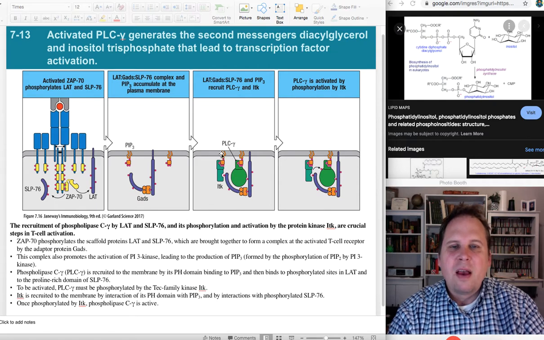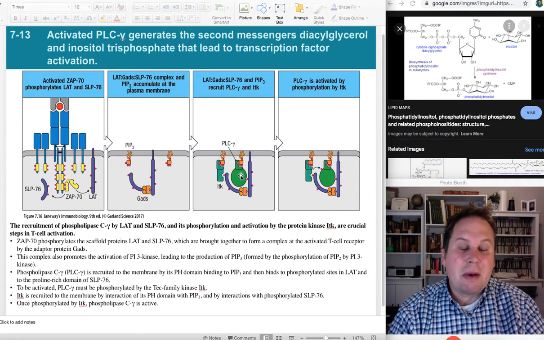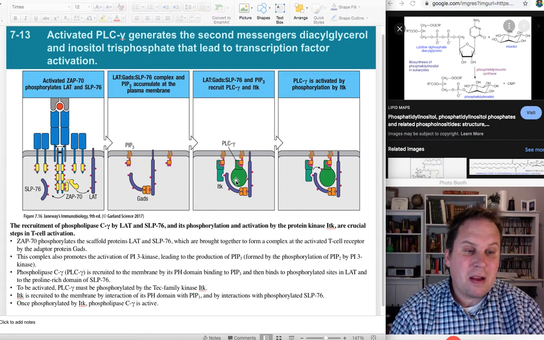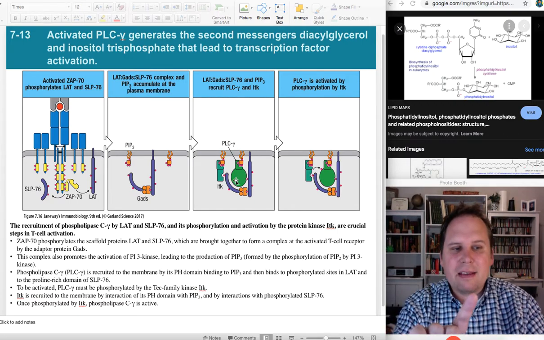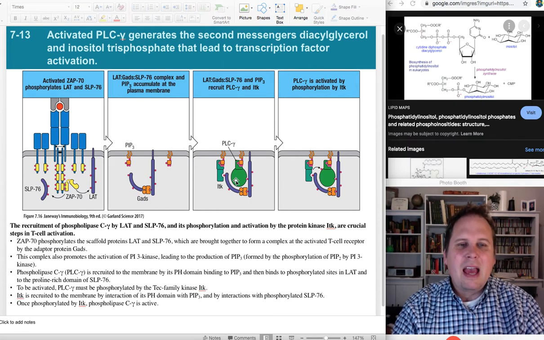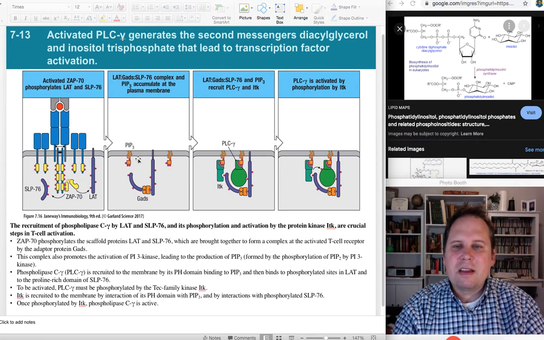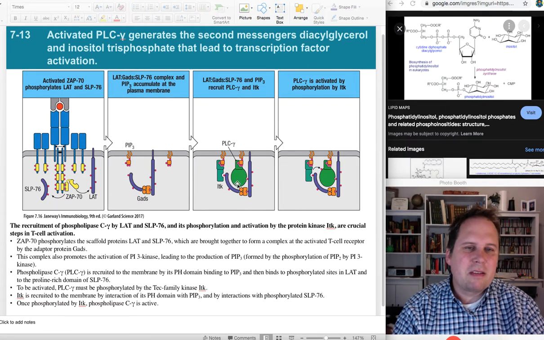So we can bring in PLC gamma, and PLC gamma would be floating around inactive unless it can bind to a PIP3. And if you have a phosphatidylinositol triphosphate, PIP3, then PLC gamma will actually help you make some more of those.